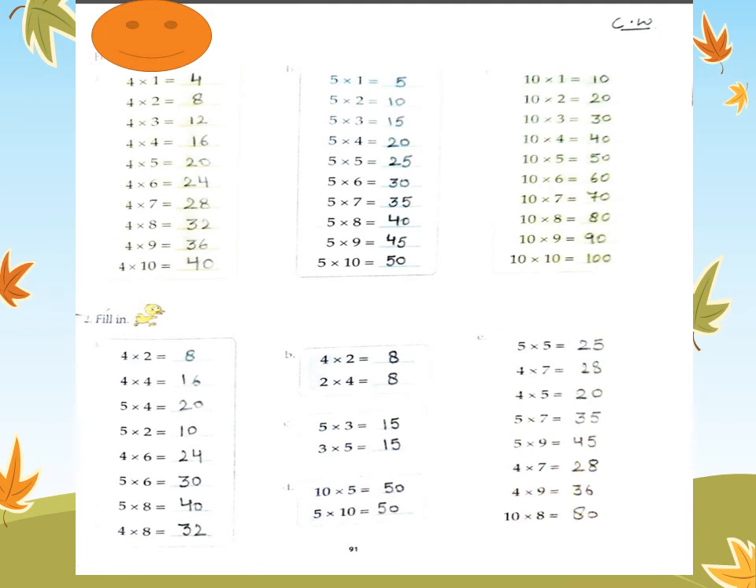Coming to D part, 10 into 5 equals to 50. 5 into 10 is also 50. Because if we are multiplying 10 5 times, you know the result will be 50. If we are multiplying 5 10 times, the result will again be 50. Similarly, you can see all the questions that are related to multiplication only, and you all have learned the tables, so you can do it very easily.